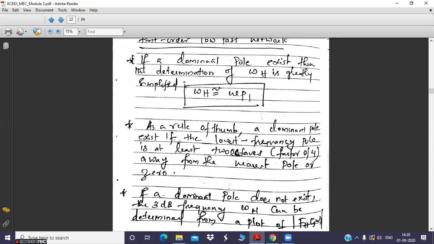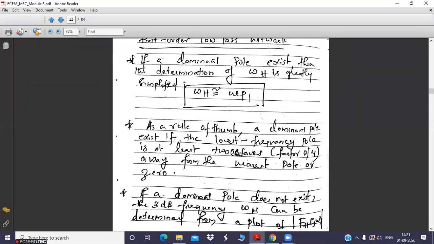So in that case, you can say that the first pole is a dominant pole. At least it should be 4 times away from the nearest pole or zero. Then we can say that the lowest frequency pole is known as the dominant pole, and that will be the cutoff frequency of the entire amplifier. Clear?